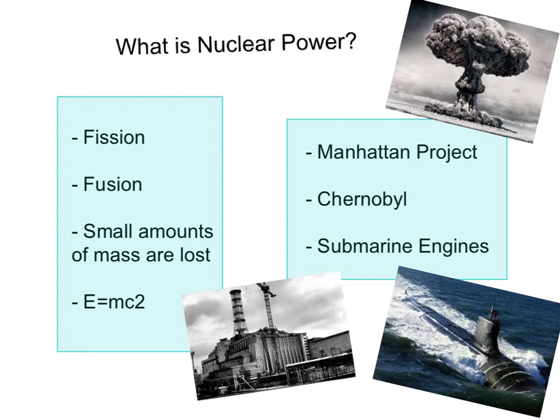What is nuclear power? Nuclear power is created from fission, splitting atoms larger than iron, or from fusion, joining atoms smaller than iron. In both reactions, a small amount of mass is lost as energy. The energy released by either of these reactions can be found using the equation E equals mc squared, where c is the speed of light, m is the mass lost, and E is energy.